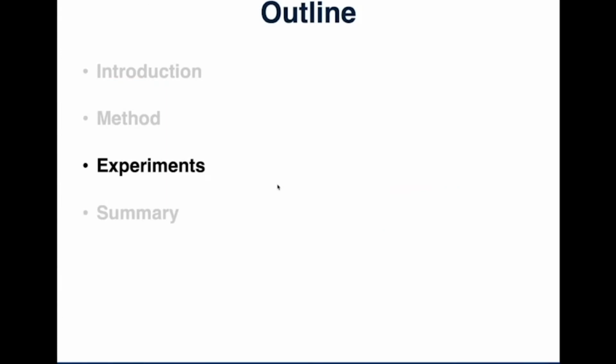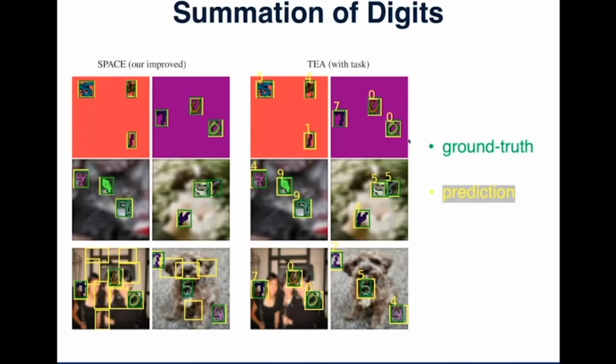So let's move on to our experiment section. This is a visualization of the object discovery results from the baseline model and our method. The green boxes are ground truth, and the yellow boxes are prediction. The left two columns are from SPACE, which is a purely reconstruction-based method. You can see that it captures a lot of wrong objects in the background, not digits.